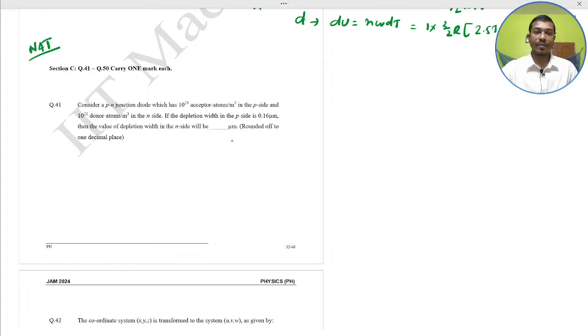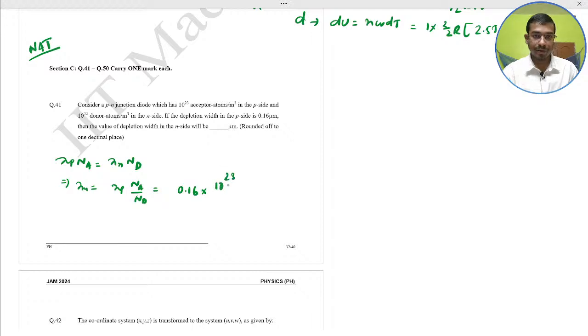We just apply here all the mathematical type of questions. We apply the formula x_p N_acceptor equals x_n N_donor. You have to find x_n, that is x_p N_acceptor over N_donor. Put this value: 0.16 into 10 to the power 23 divided by 10 to the power 22.